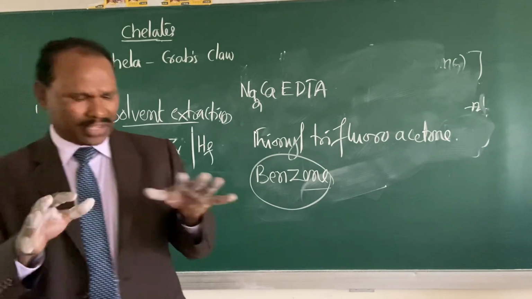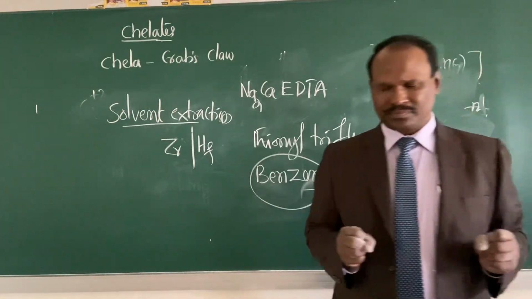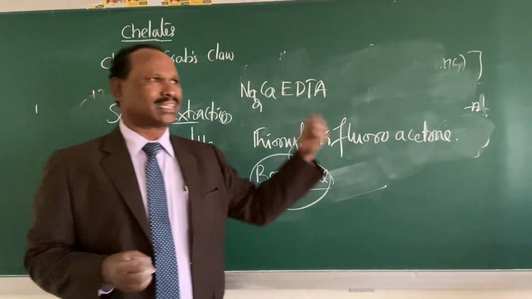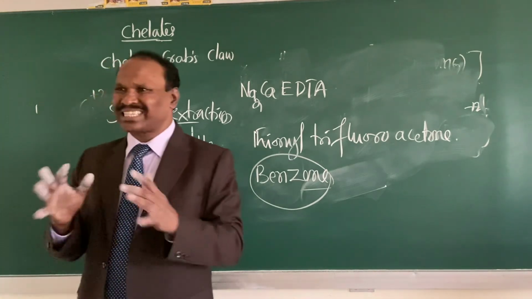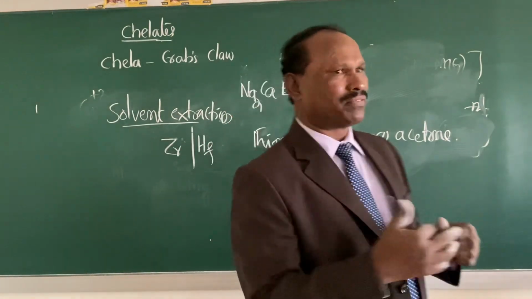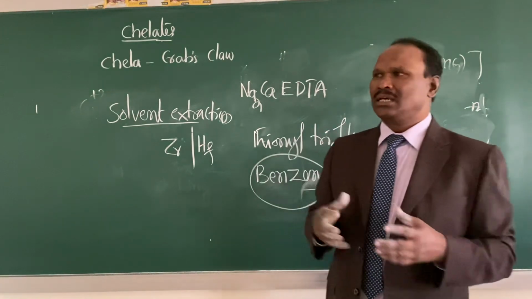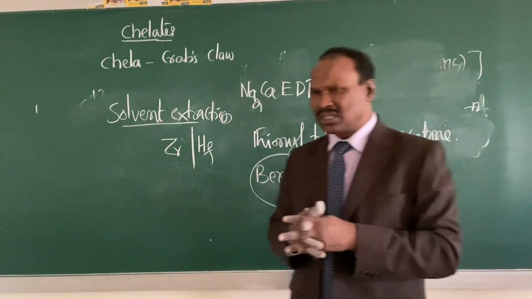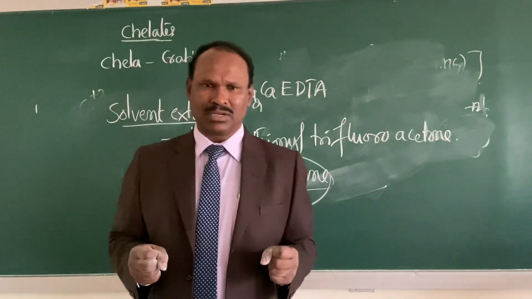Dear students, so we have studied in this class what chelates are, I said. Is it okay? Then how they are formed, I have taken one example and showed it. And thirdly, you learned what the factors are that influence the formation of these chelates. And finally, we learned what the applications of the chelating compounds are. So fine. So this is all about the coordination compounds part 2 that is mentioned in your syllabus.